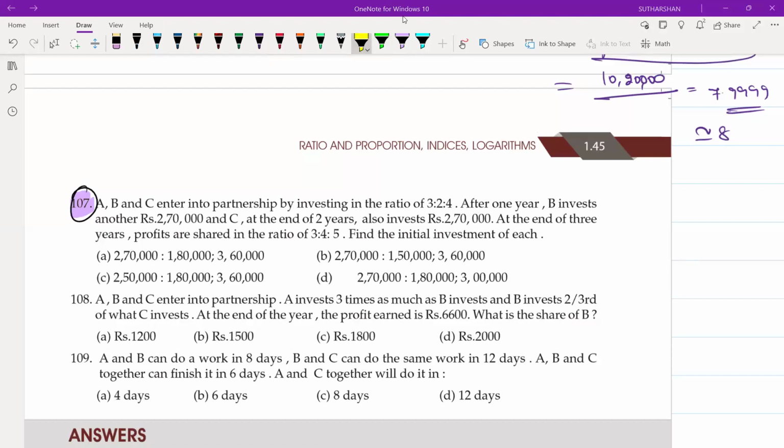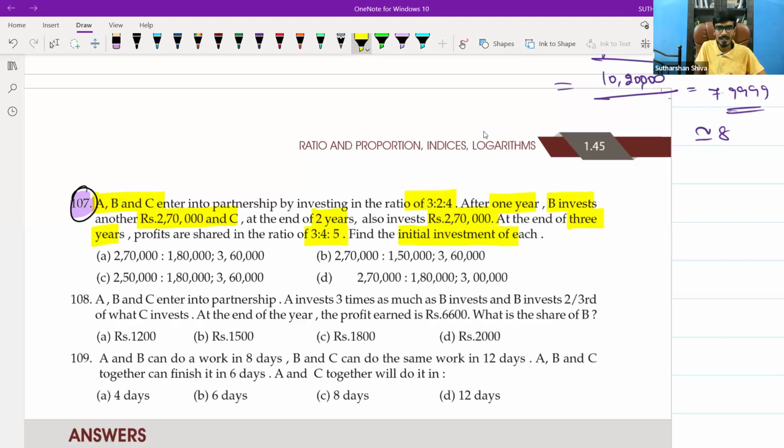ABC enter into partnership by investing in the ratio of 3:2:4. After 1 year, B invested another 2,70,000, and C at the end of 2 years also invested 2,70,000. At the end of 3 years, profit was shared in the ratio of 3:4:5. Find the initial investment of cash.